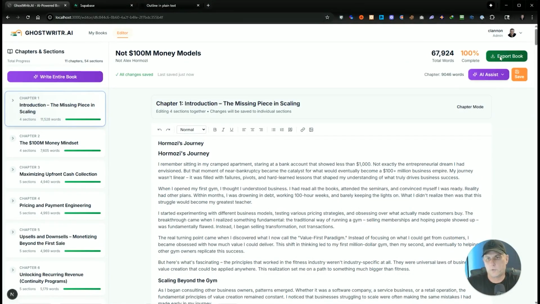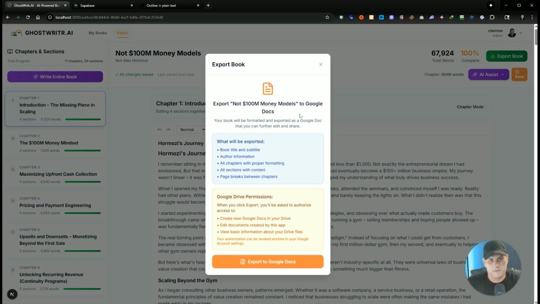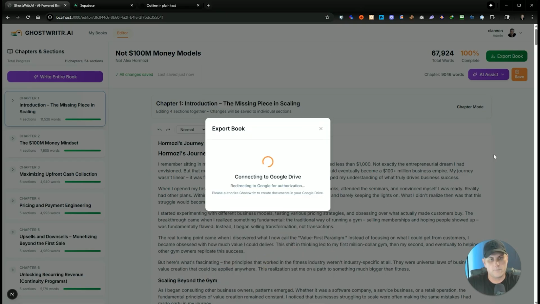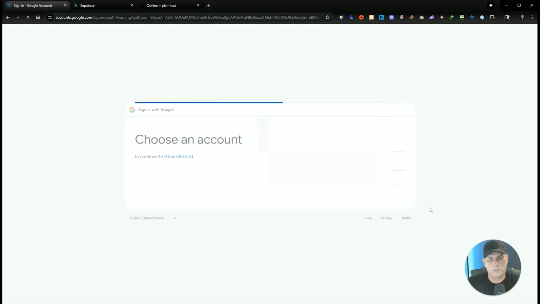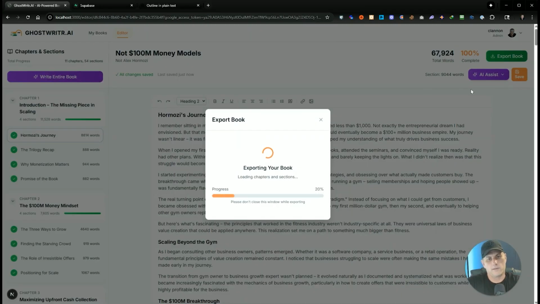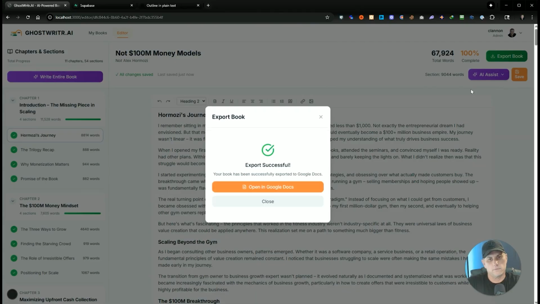And now, if I want to export this book, I can export it to a Google Doc. And at the risk of this breaking, I'm going to try it. Let's see if it works. So we're going to export to Google Docs. It's telling you what's going to be exported. You have to give Google Drive permissions here. Now it's requesting my permission. Now it's exporting. And now I can open this in my Google Doc.